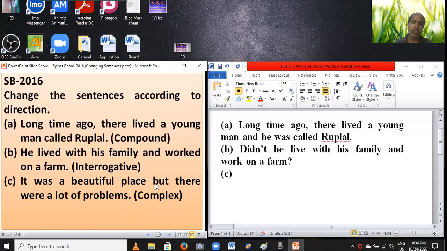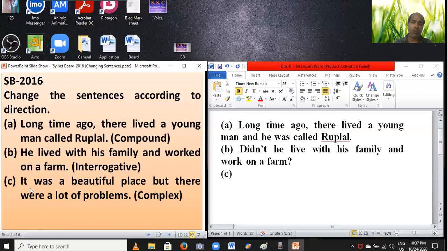But is a conjunction of compound. So this sentence is a compound sentence. Students, if you find but in a compound sentence, while changing into complex you have to use though or although. If you find but in the compound sentence, you have to use though, although.